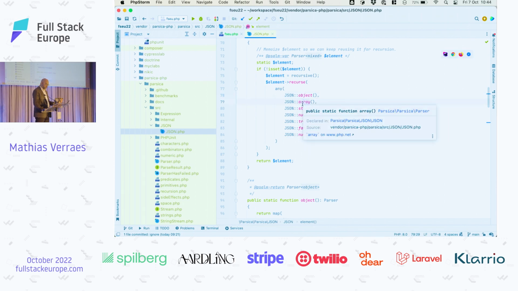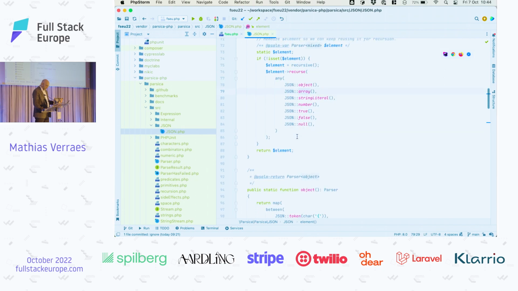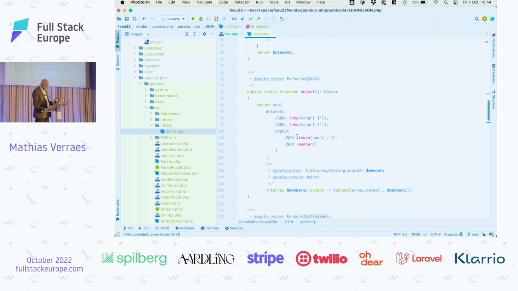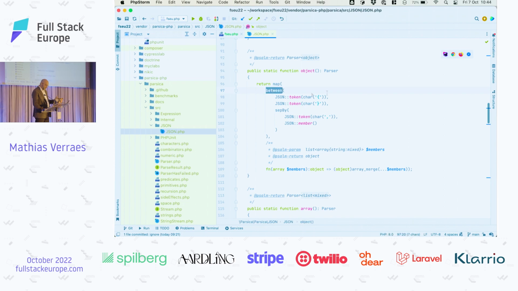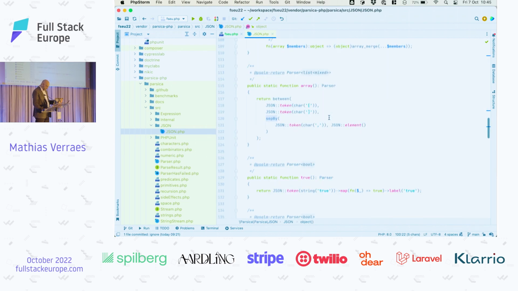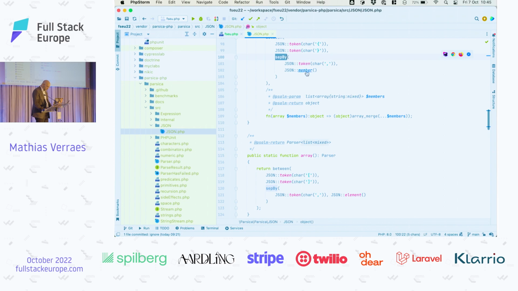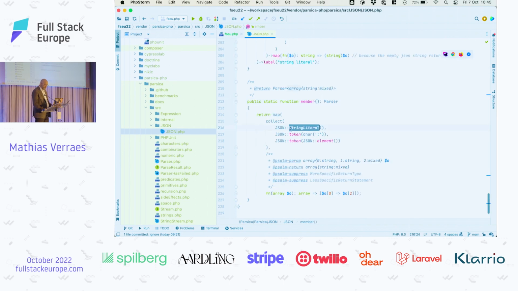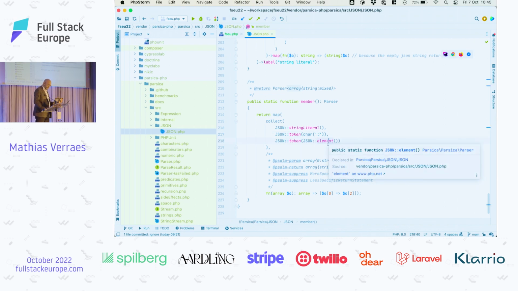If not, we try this one until the end, right? And then an object, well, it's between curly braces. There are members separated by commas. What is a member? Well, a member is the combination of a string literal, the colon character, and another JSON element, which again is recursive, of course.